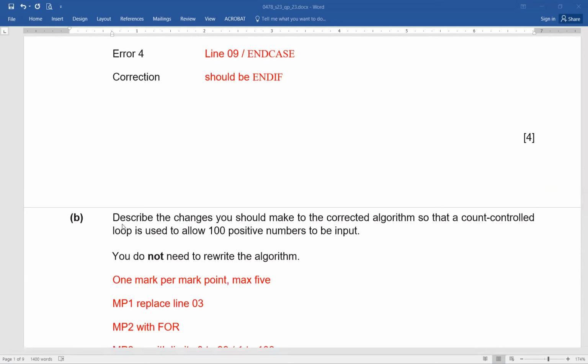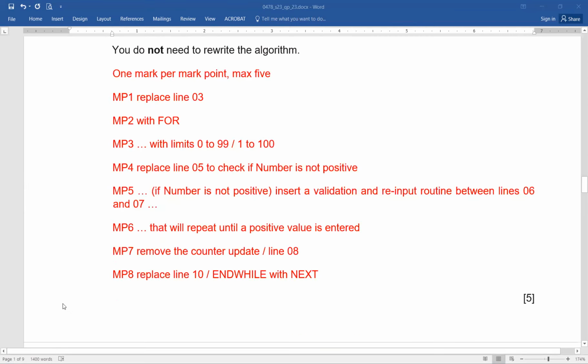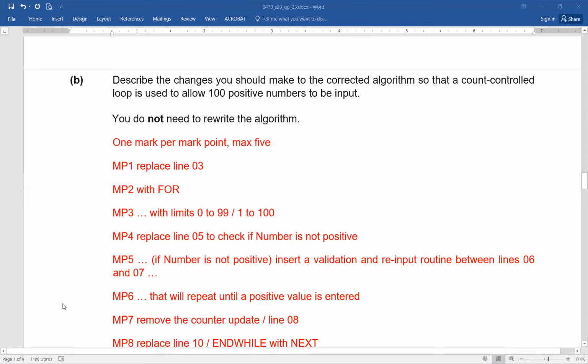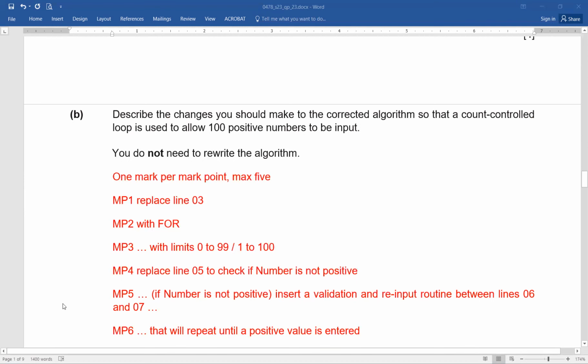Part B, describe the changes. Now the word is describe. Describe the changes you should make to the corrected algorithm so that a count control loop is used to allow 100 positive numbers to be input. Now you can see you need to describe changes and it's a 5-mark question. So how will you score actually?